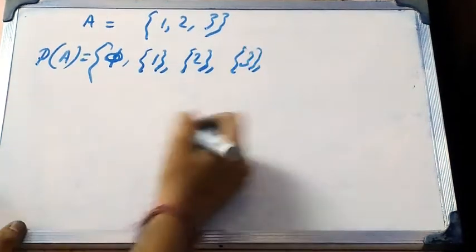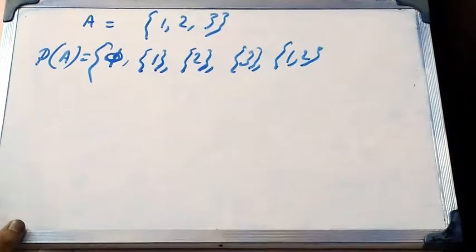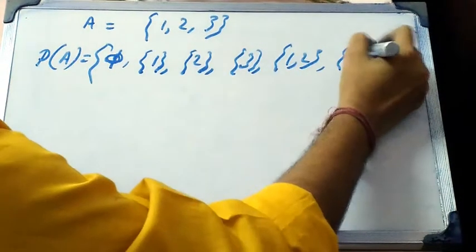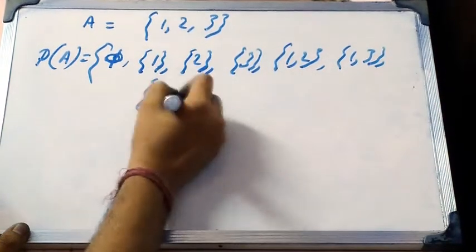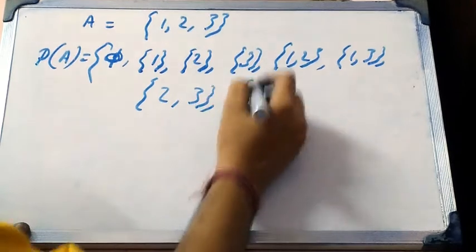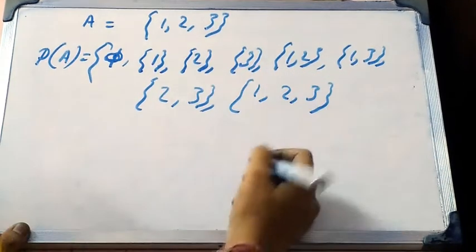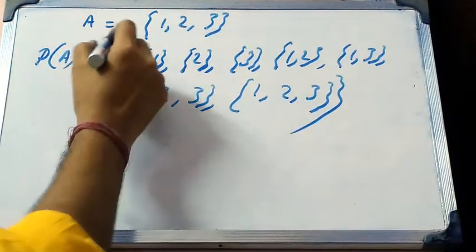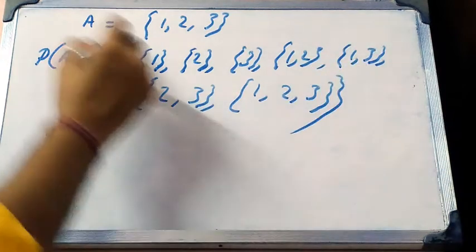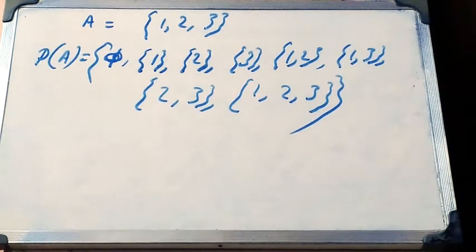singleton set 3, 1, 2 can be another subset, 1, 3 can be a subset, 2, 3 can be a subset, also 1, 2, 3 itself can also be a subset. So the set containing all the subsets of the set A is called the power set of A.